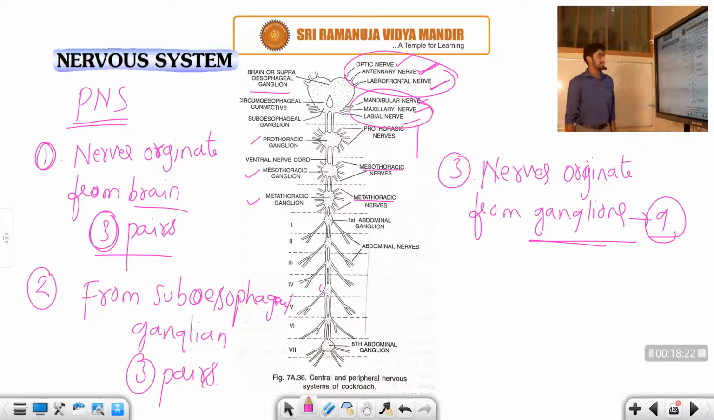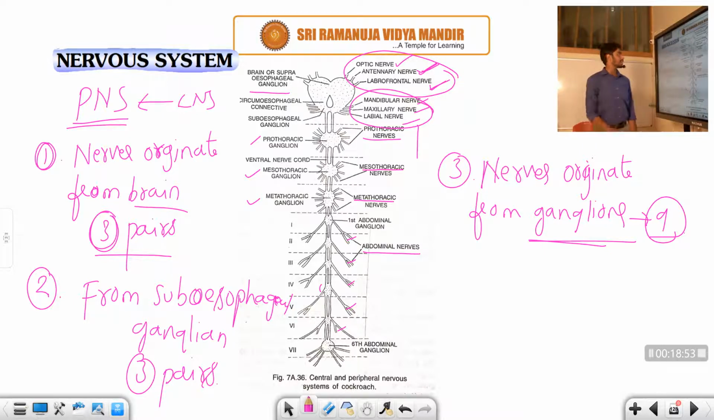Right, student? Next, from the body segments you can also see the body ganglia differentiate into abdominal nerves. This one, this one and this one, these are the abdominal nerves. And this is the information about the PNS, which is very, very important. The PNS originates from the CNS only. So this is the information about the nervous system.